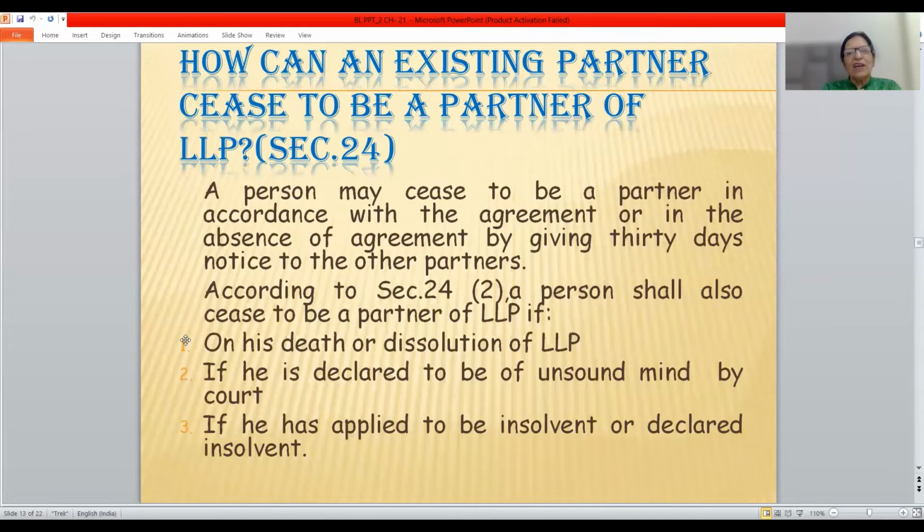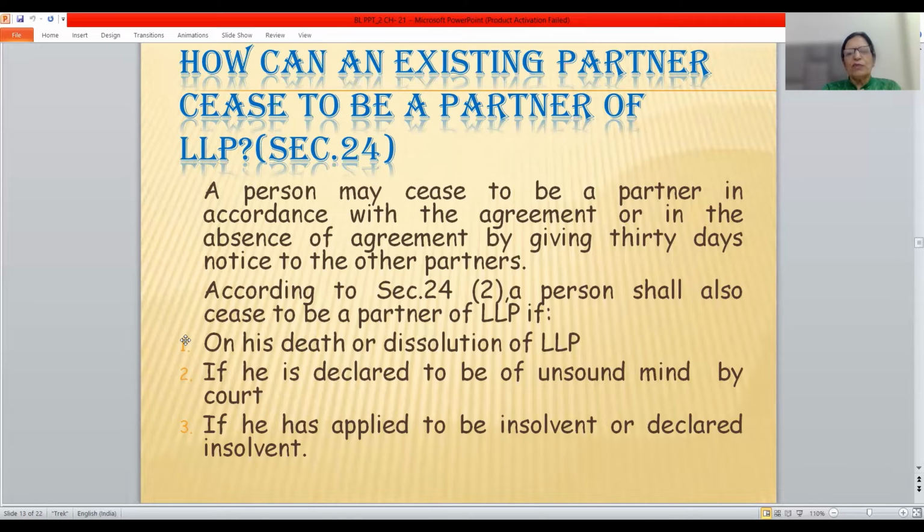Next heading is, how can an existing partner cease to be a partner in the LLP? A person may cease to be a partner in accordance with the agreement or, in the absence of an agreement, by giving 30 days notice. If he wants to cease to be a partner of the LLP, then he will have to give 30 days notice to the other partners.